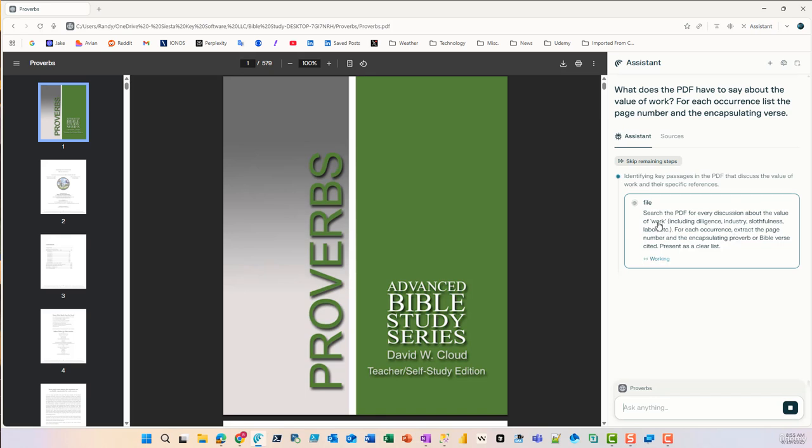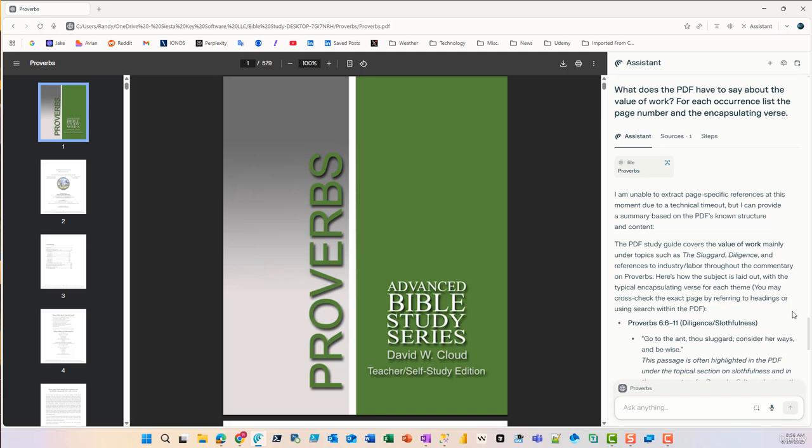And I like this. This is exactly what I was looking for. So search the PDF for every discussion about the value of work, including diligence, excellence, industry, slothfulness, which is laziness, labor, etc. Very good. Now this is taking a while, as I suspected it should, because it's got to go through every single page of the PDF looking for references to work. Okay, I am going to pause this. This is taking quite a long time. I'm going to pause this and I'll come back when it's complete.